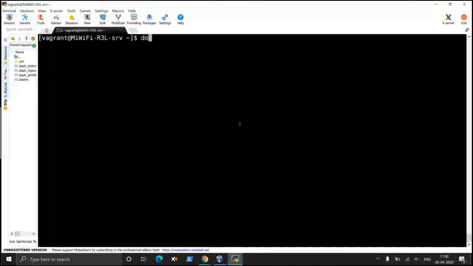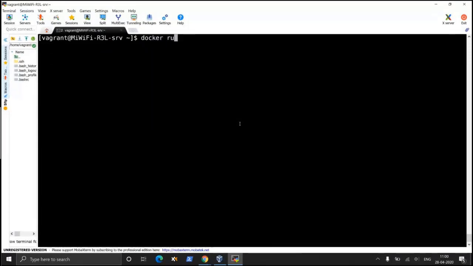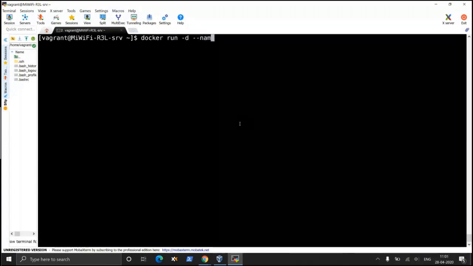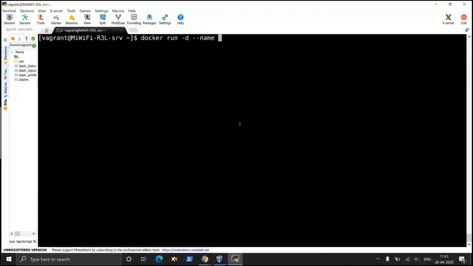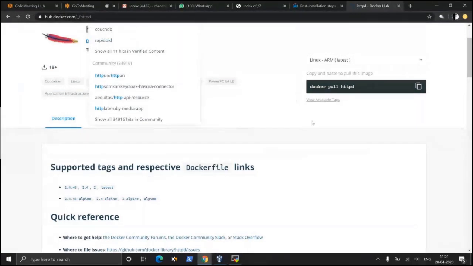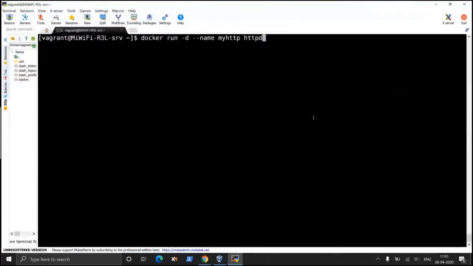Docker run -d --name my HTTP, and the name of the image is HTTPD. -d stands for detach. It will not engage my terminal.